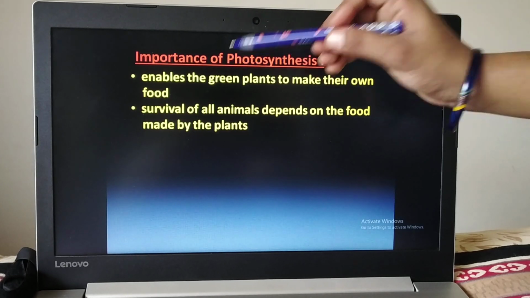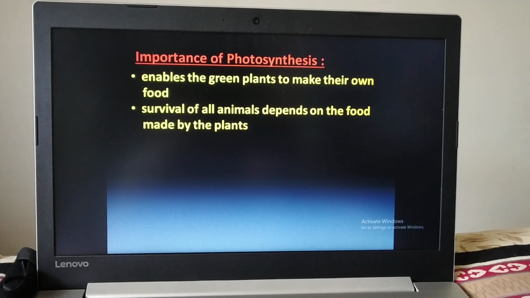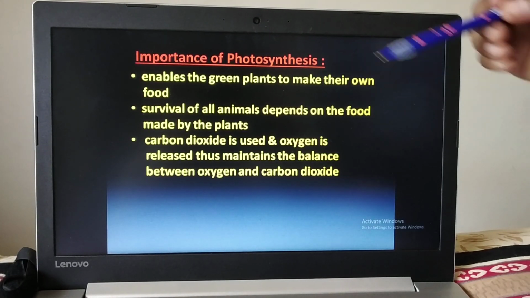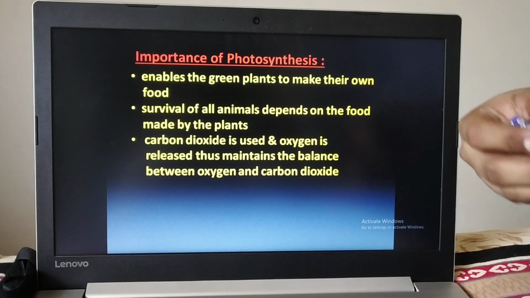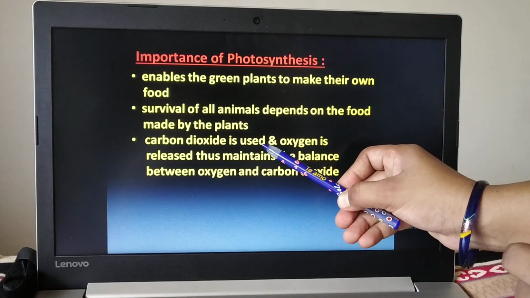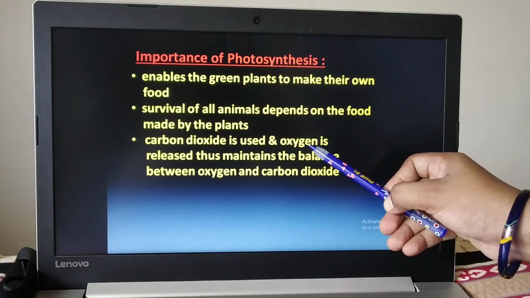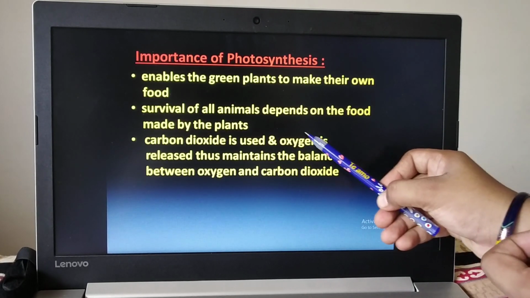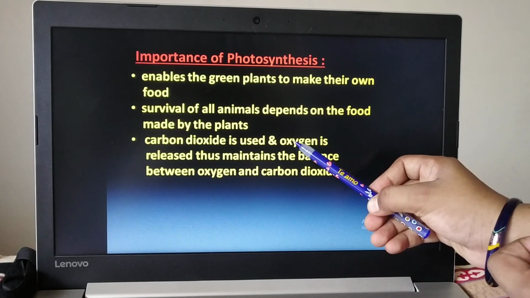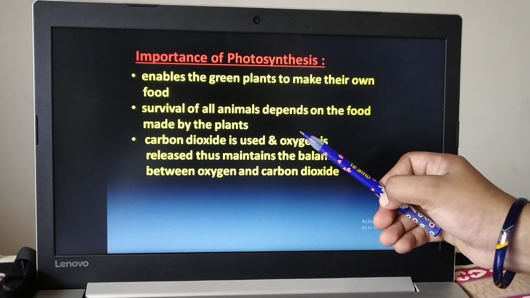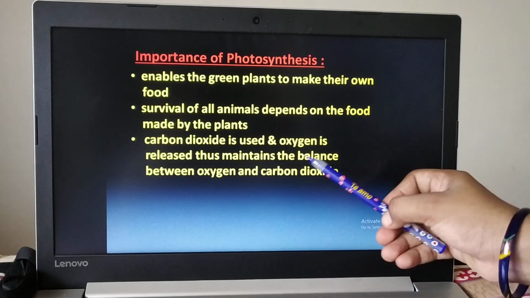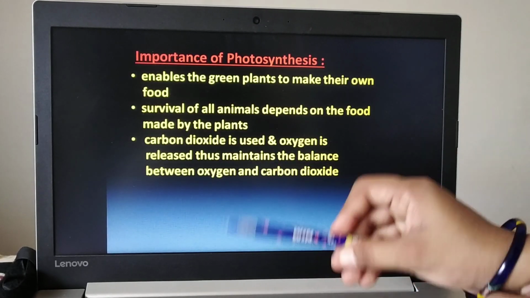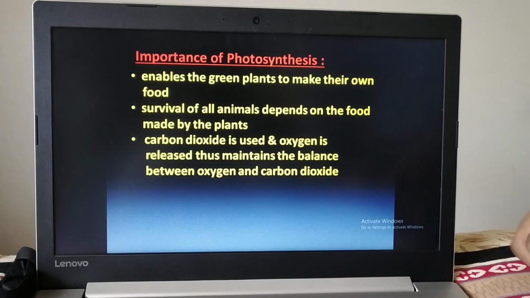Next, one more: in the process of photosynthesis, carbon dioxide gas is used, and at the end oxygen gas is released. So it gives us the oxygen gas, which is very necessary for our survival, and it also maintains the balance between carbon dioxide and oxygen in the atmosphere.